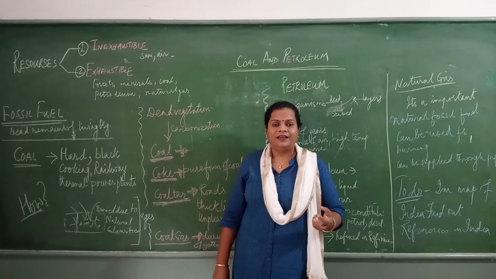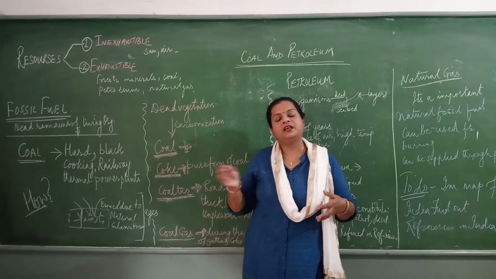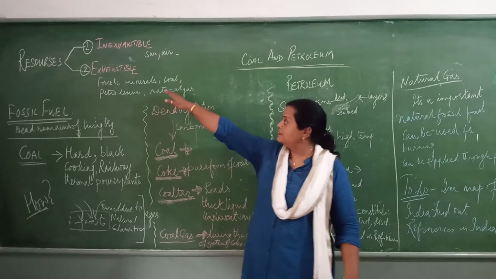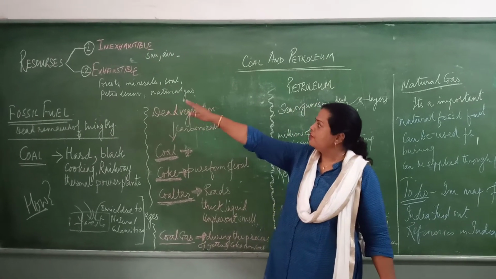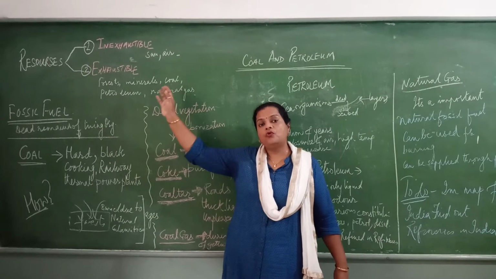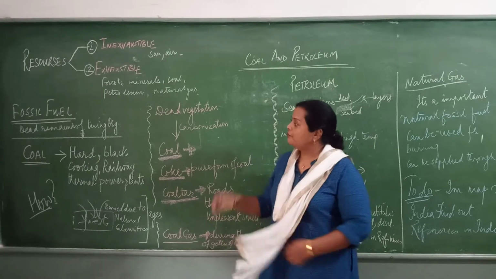You can imagine if we take a bag full of coins and we keep taking out coins, a time will come when there will be no coin in it. So that is the case with exhaustible resources. Exhaustible resources are forest, minerals, coal, petroleum and natural gas. When we talk about coal, petroleum and natural gas, we should first understand the term fossil fuels.